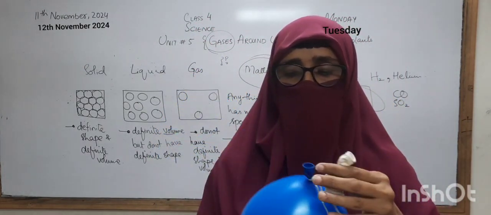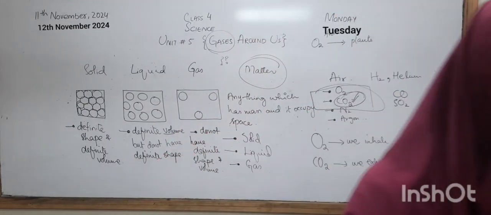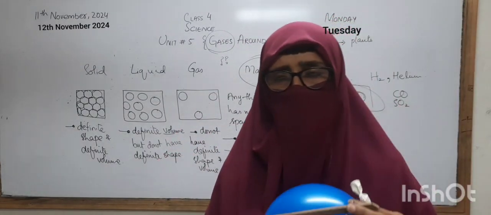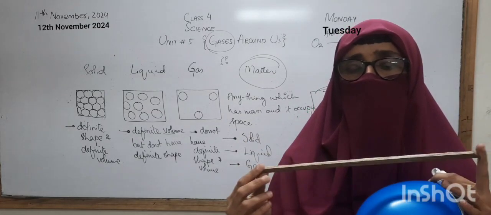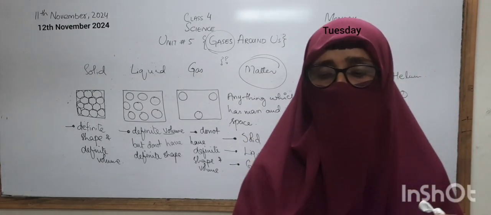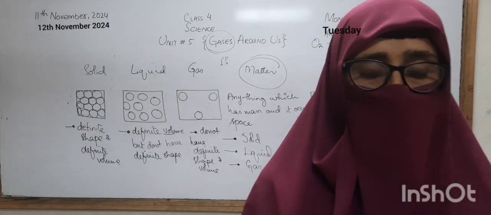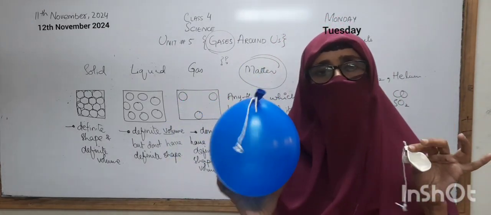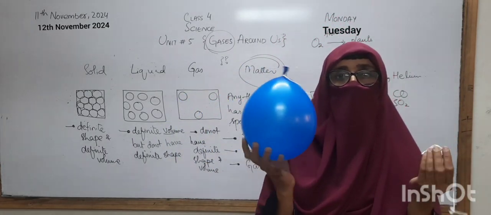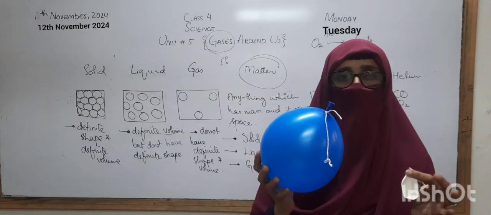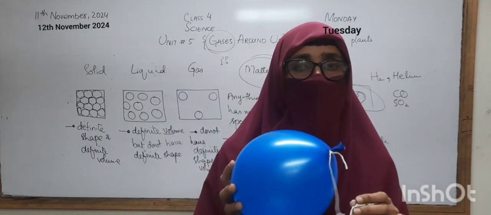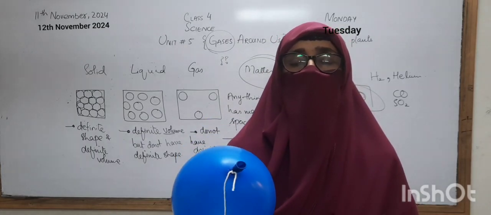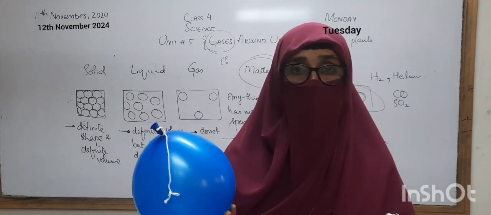Then after these two balloons, you need a stick or a ruler, and you have to hang these two balloons. You have to do this activity to prove which type of balloon has air in it and has weight, or to prove that both balloons have the same weight or not.